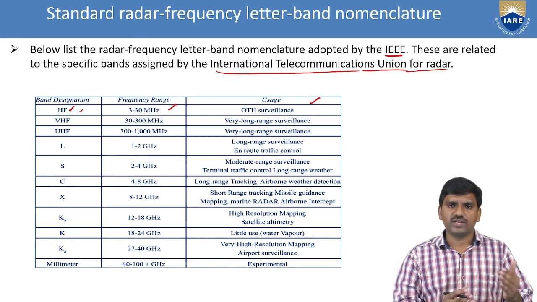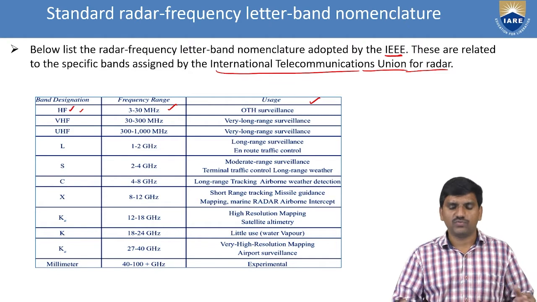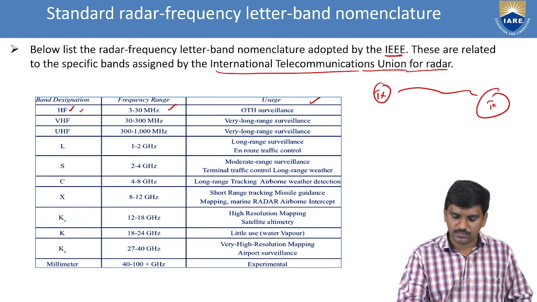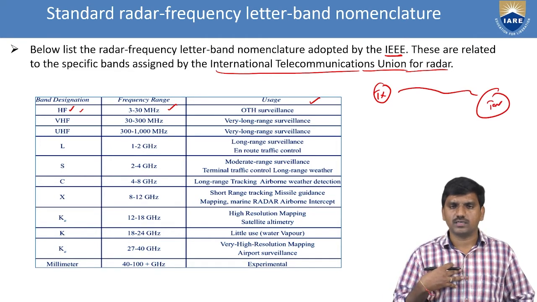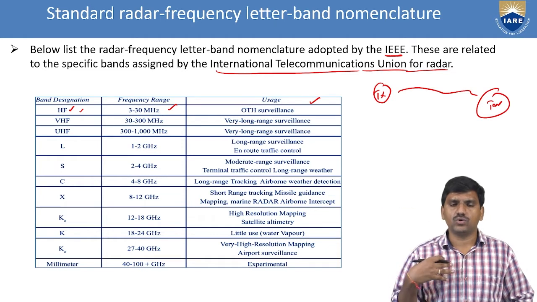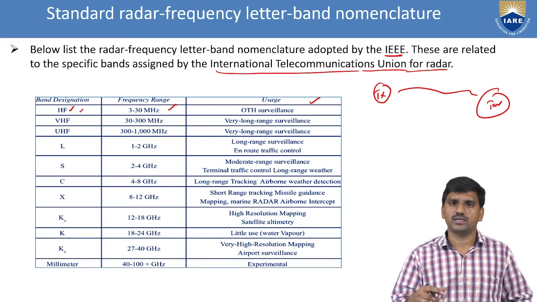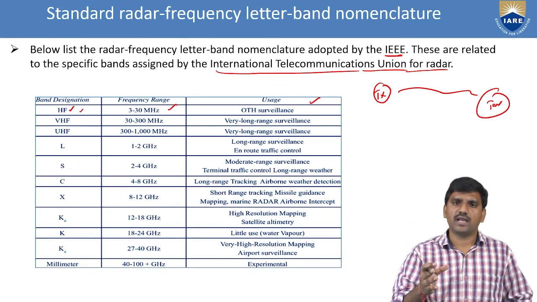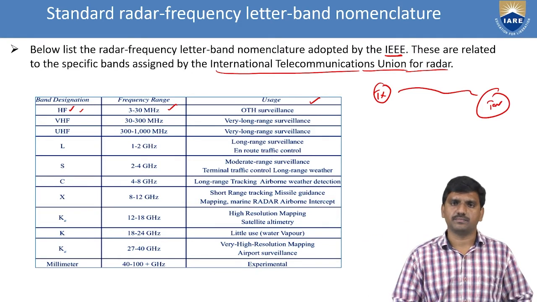So why are the frequency bands divided into some nomenclature? For example, this is the transmitter, and this is one of the targets. I am using a transmitter to operate in some frequency band. If the enemy knows my frequency band, they can easily destroy our system. So to protect against that situation, the frequency band is divided into some categories, so the information about our frequency band is not available to the enemy.